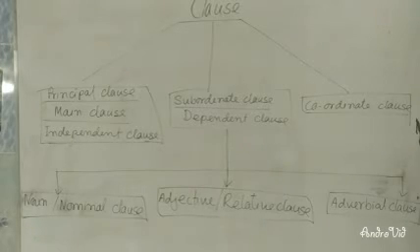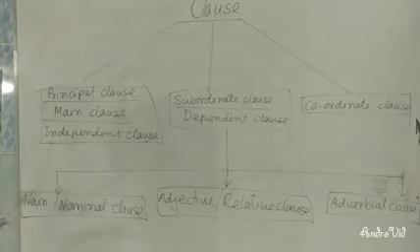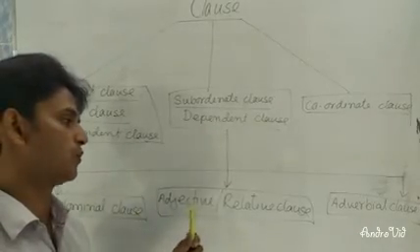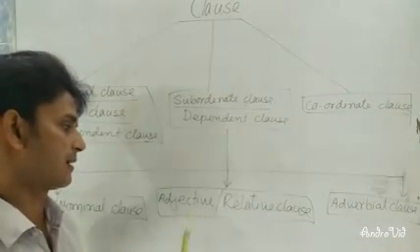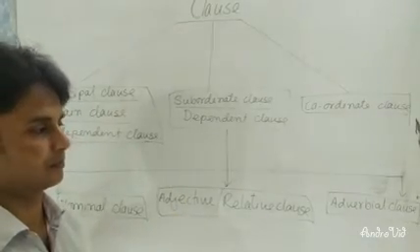Dear learners, now I will give you some examples on these. The noun clause is a clause which works as a noun. And relative clause is the clause which works as an adjective.